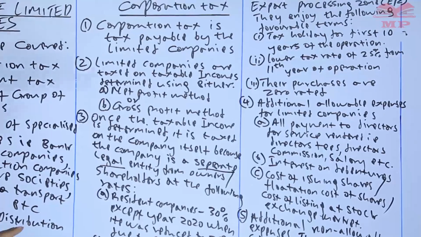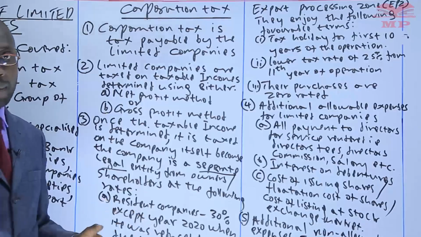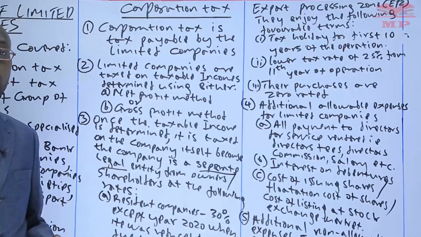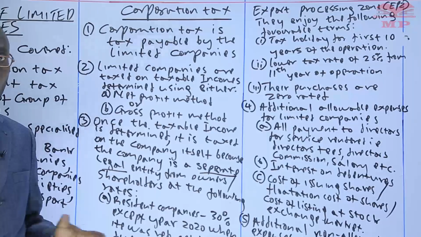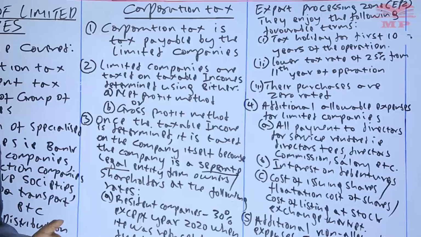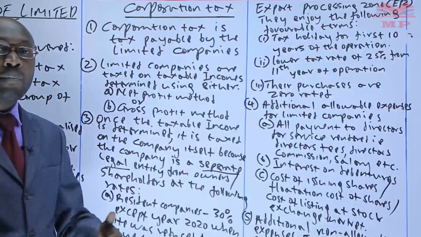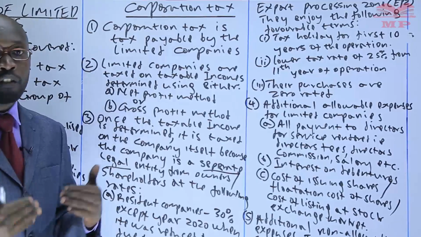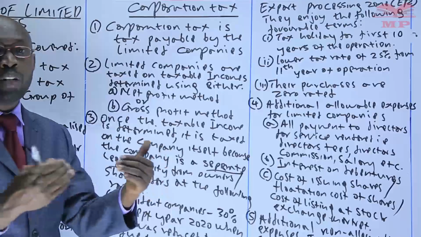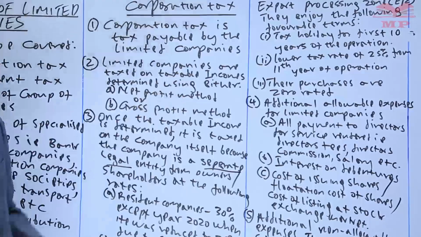Now, these are the areas which the government has set aside for companies to be established there. And when a company is established there, it can only manufacture goods for exports. So only goods for exports. So to try to encourage companies to go and set up their activities there so that they can manufacture more for export. You see, a country normally benefits more when we export than when we import. So to encourage more export, these areas enjoy the following favorable terms.